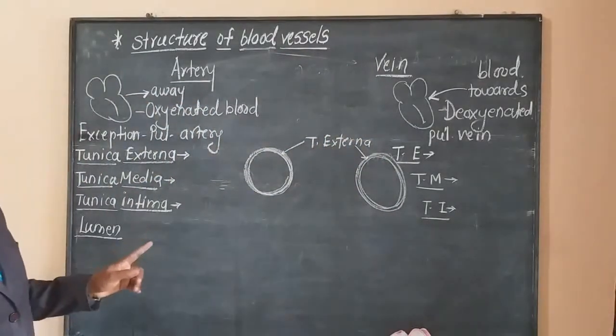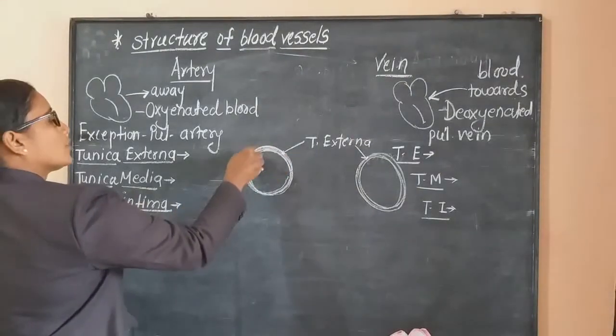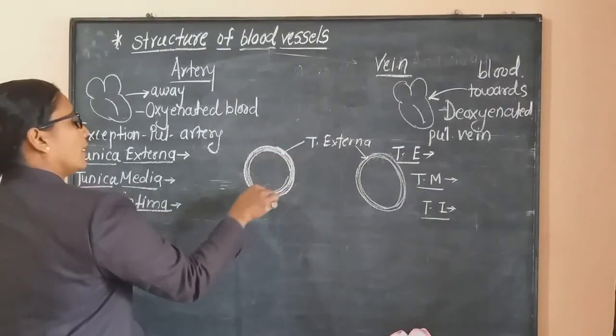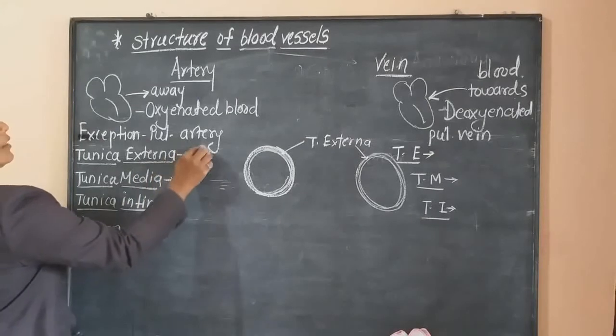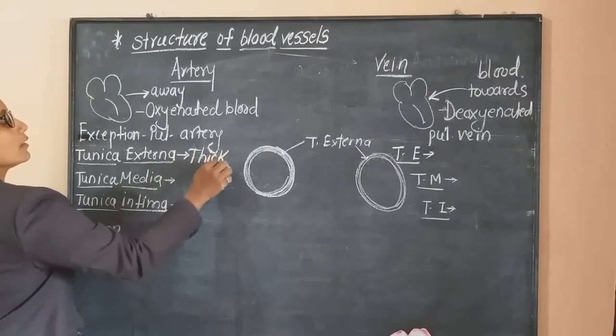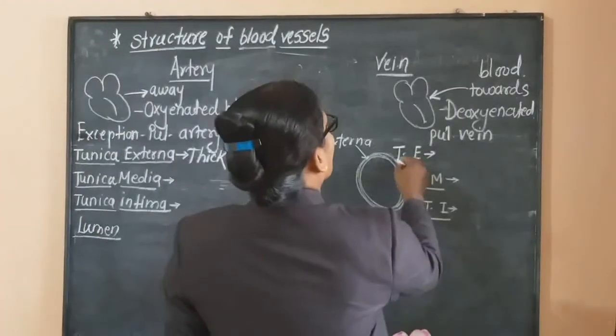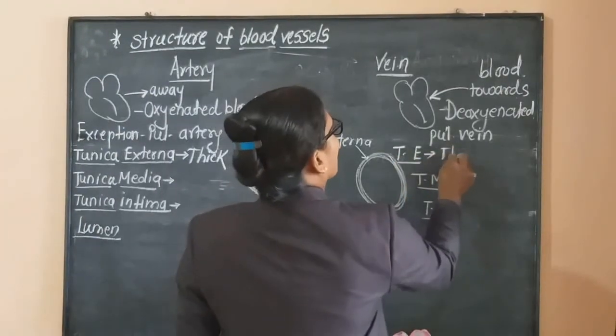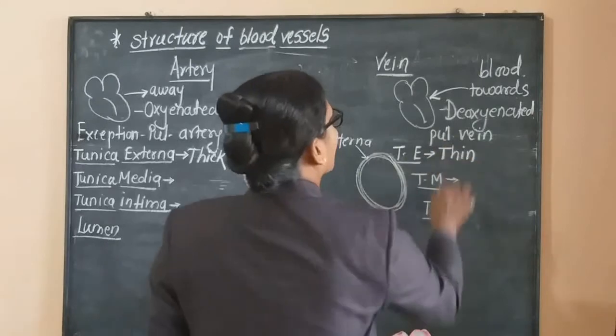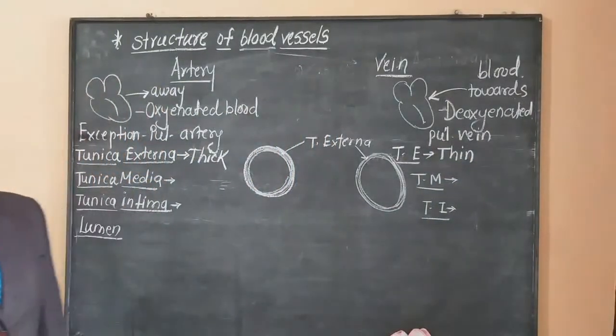Now what is the difference between these two? The tunica externa layer of the artery is thick. And in case of the vein, this layer is thin.